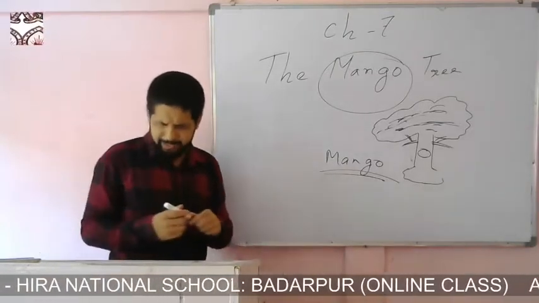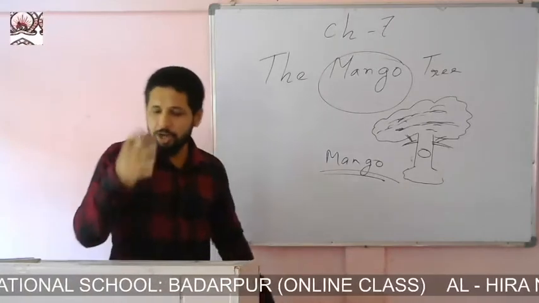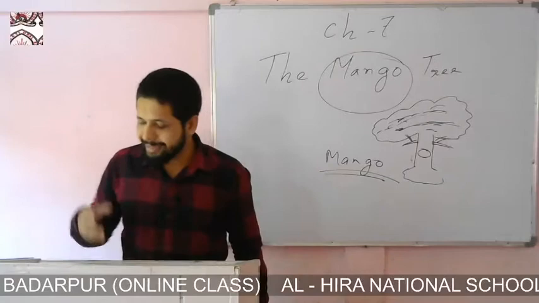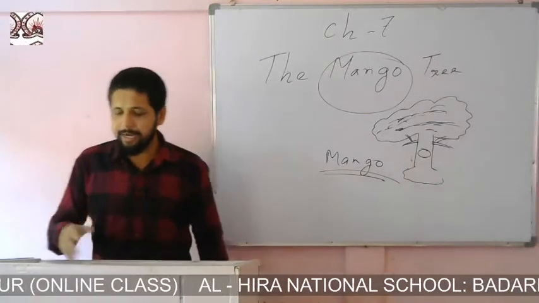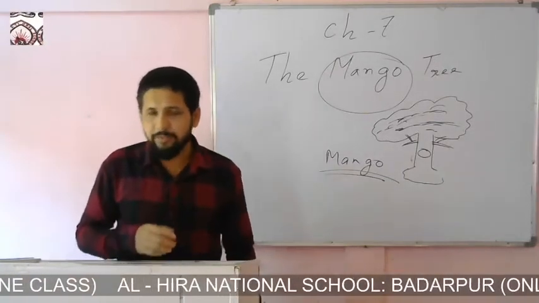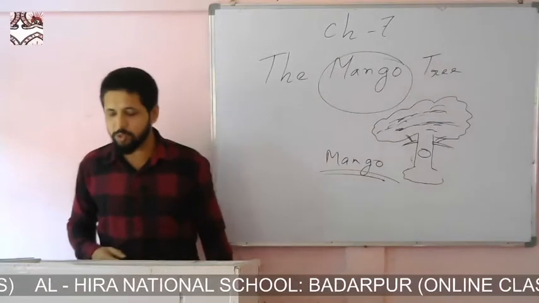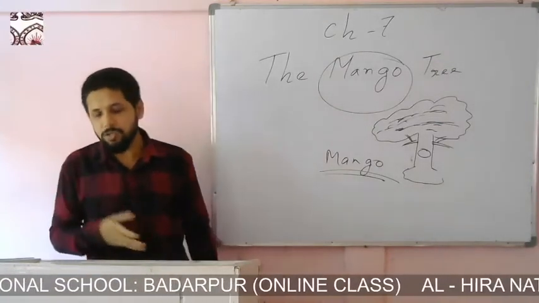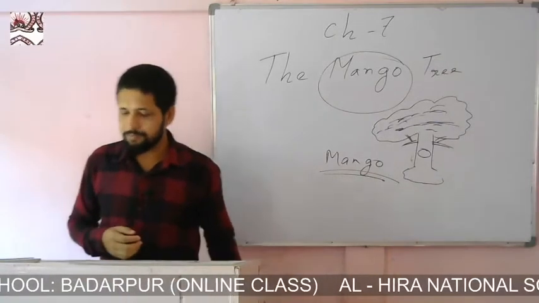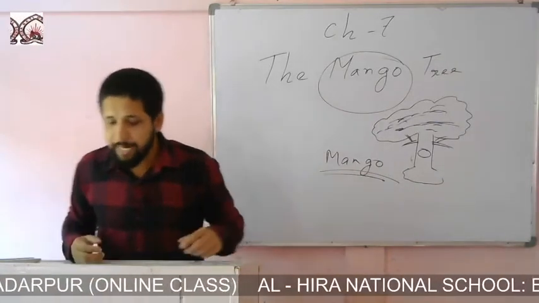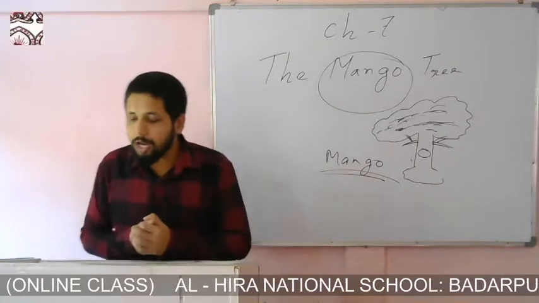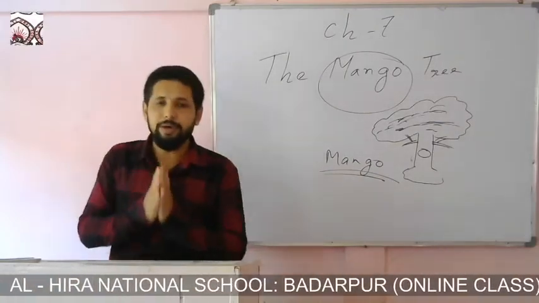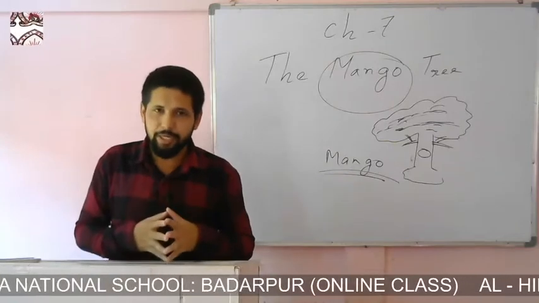So let me draw the swing. Then no need to draw. Please open page number 51, and there it is clearly given in your book that there is a swing and on the swing a girl is sitting. So you can easily see. So Pooja and Poonam, both of them loved to sit on the swing. All right.